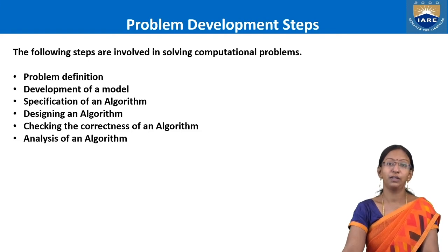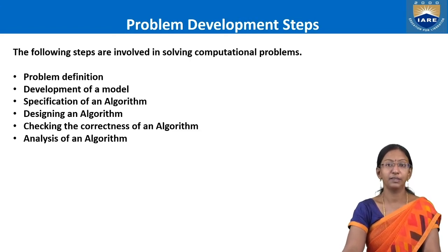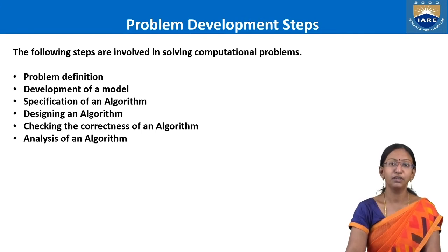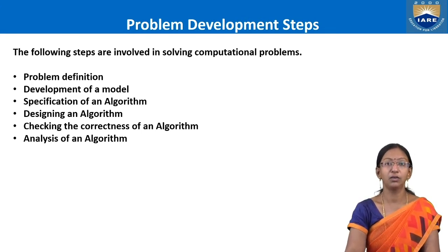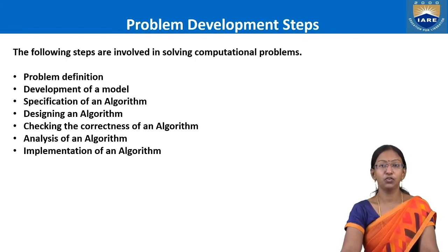Next, analysis of an algorithm. We do analyze the algorithm. There are different complexities which we need to check. For example, time complexity and space complexity will be the basic two parameters to analyze the complexity of any algorithm. Next comes the implementation of an algorithm.